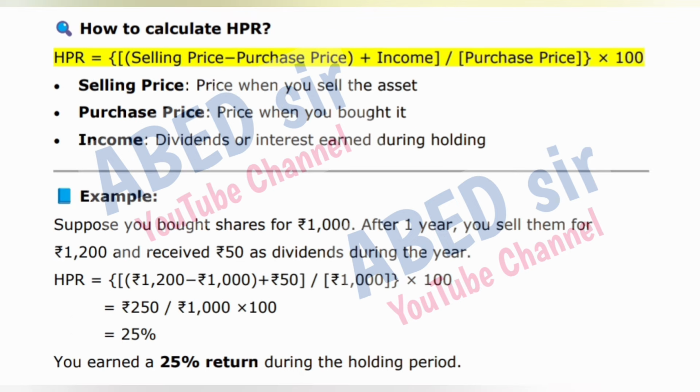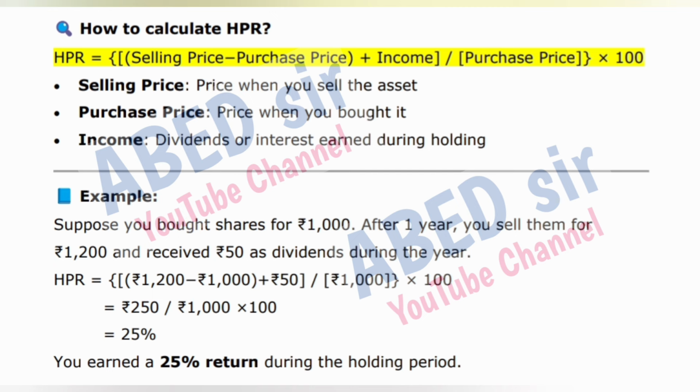How to calculate HPR? HPR is equal to (selling price minus purchase price plus income) divided by purchase price, times 100. Selling price, when you sell the asset. Purchase price, when you bought it. Income, dividends or interest earned during holding. Example.